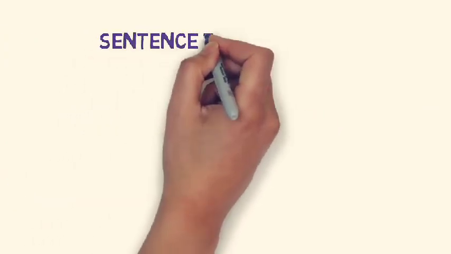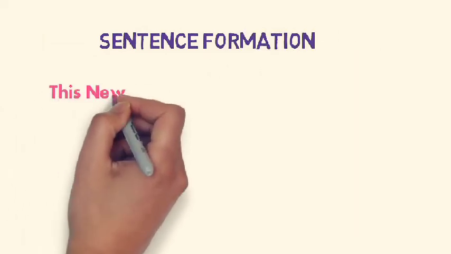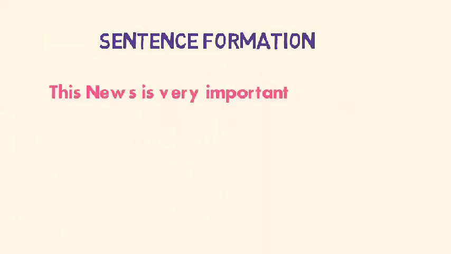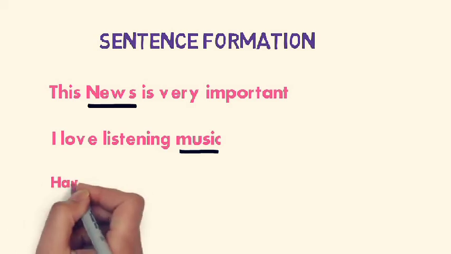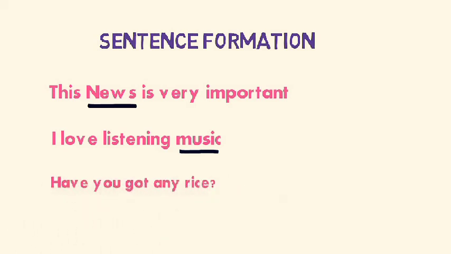Now let's see some sentence examples for the same. This news is very important. Here, news is uncountable. You cannot count how many news there are. I love listening to music. Here, music is an uncountable noun. Have you got any rice? Here, rice is an uncountable noun. Hope you are clear with the category of uncountable nouns.